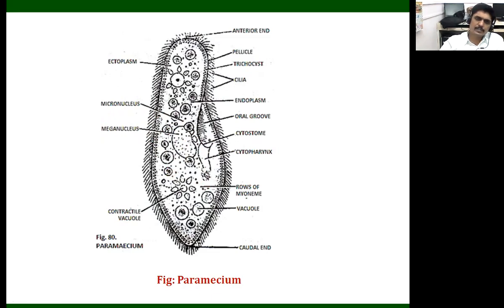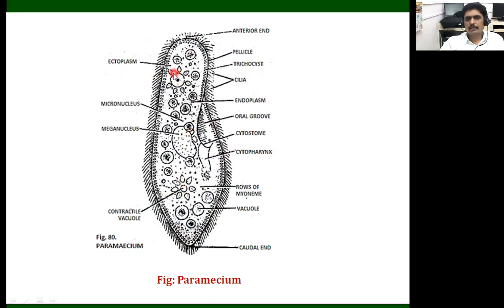Here in the paramecium, there are two contractile vacuoles present. One is on the anterior side and the second one is on the posterior side. So we call them the anterior contractile vacuole and the posterior contractile vacuole.